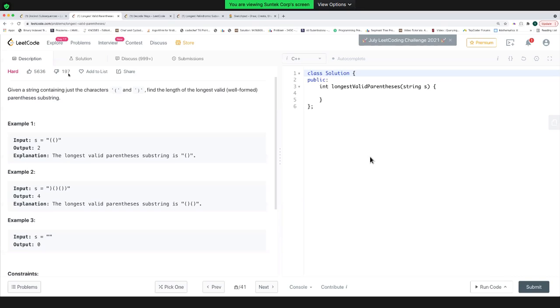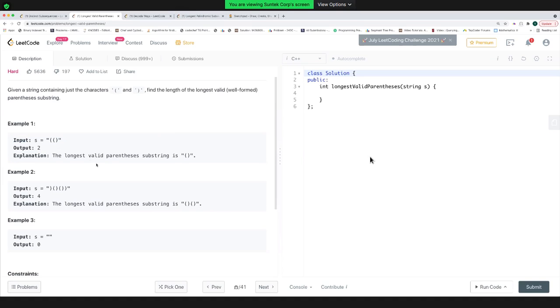Okay. In this question you have been given a problem statement in which you are given a string which contains only opening or closing parentheses, and you have to find the length of the longest valid parenthesis substring. How is a substring different from a subsequence? We have seen a subsequence problem before, which is longest palindromic subsequence. This is a substring. A substring is essentially continuous elements. You can only take continuous elements. You can't skip any character in between, like you can do in a subsequence.